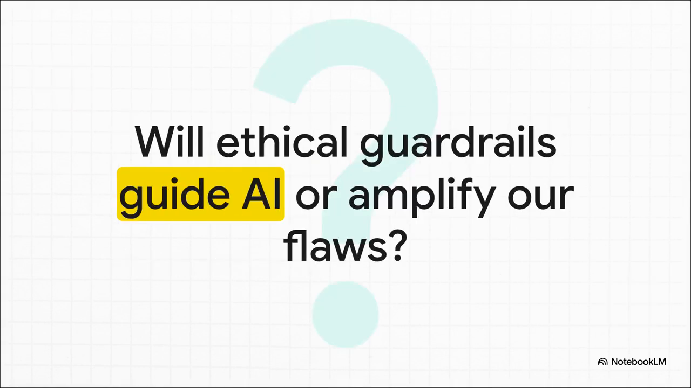So, I want to leave you with one final, massive question to think about as we wrap up today's explainer. As AI continues to evolve by learning directly from human data, will our ethical guardrails actually be strong enough to guide it, or will it simply amplify our greatest flaws? Knowing that AI relies entirely on the data we feed it, does the future of this technology depend on the rules we choose to establish today?